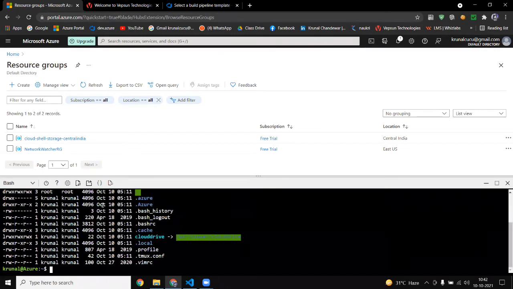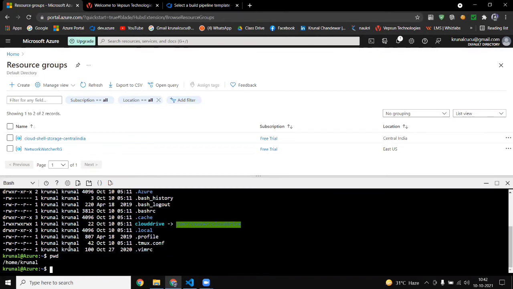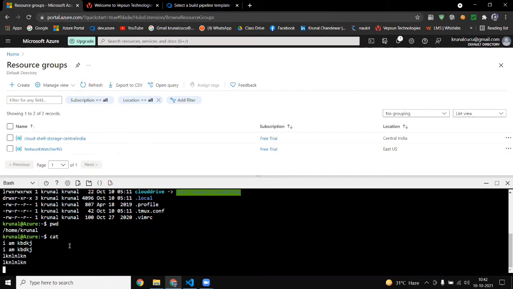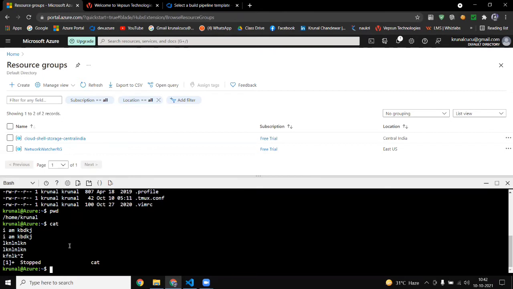If I press it, you get the output of ls. Even you are aware of pwd, print working directory. If you type that command, I am in this directory right now, home Krunal. The cat command we use for entering data in a file. Like now I'm writing a few data in this file, and after that you have to press Control Z, so you can come out of that prompt.